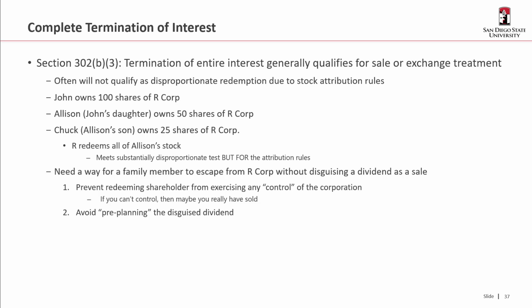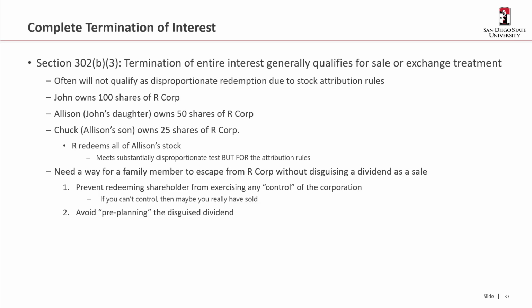So we need a way for a family member to be able to escape from R Corp without disguising a dividend as a sale. There are two conditions. The first is you have to prevent that redeeming shareholder from being able to exercise any control over the corporation, because if you can't control, then maybe you really have sold.